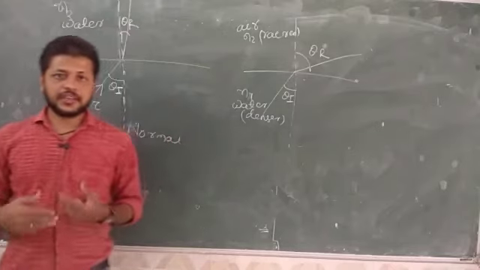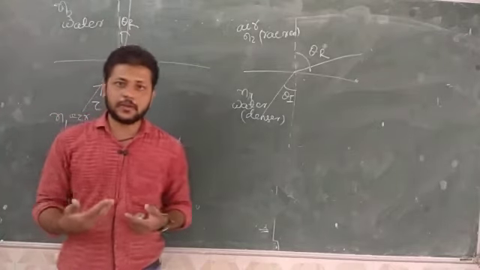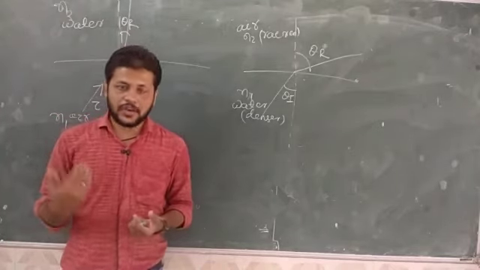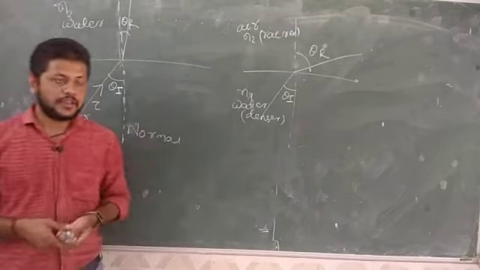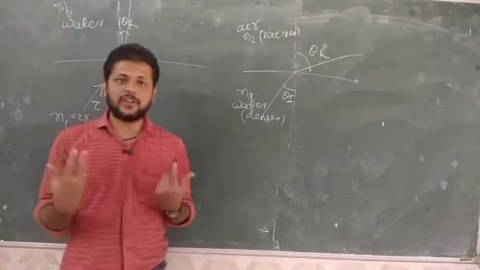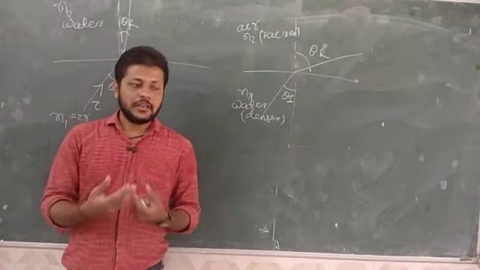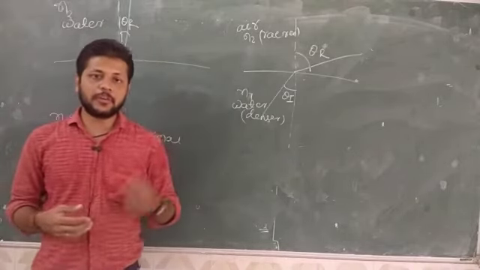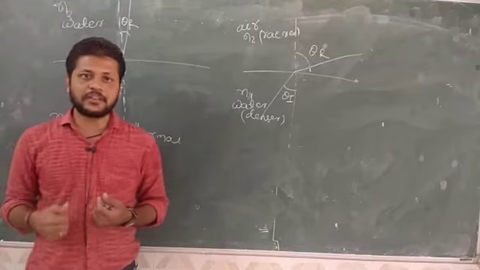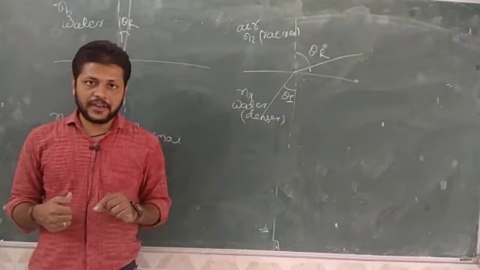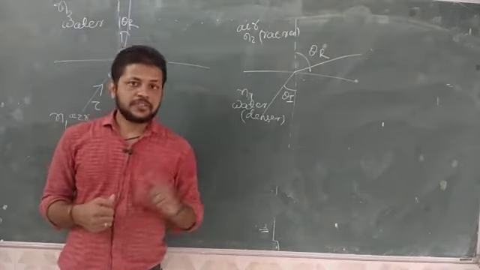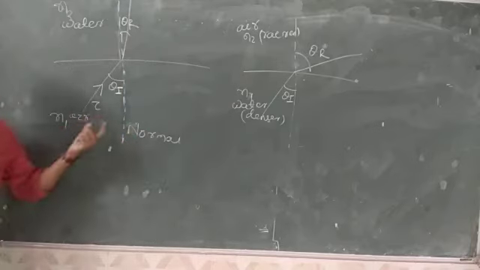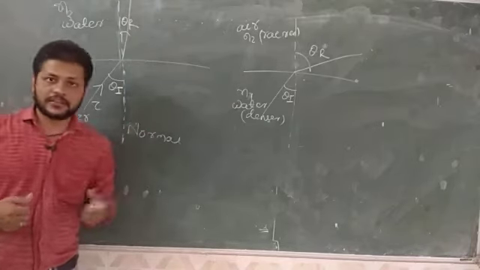Reflection means a change in velocity of the electromagnetic waves, keeping frequency constant, when it travels from one medium to another medium. Then I told you what we mean by refractive index. Refractive index is a property of a material that classifies different materials. For example, water has a refractive index of 1.33. Air has the least refractive index, that is 1. After that I explained two cases.